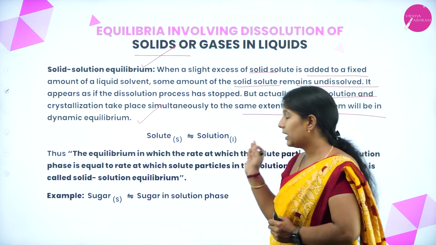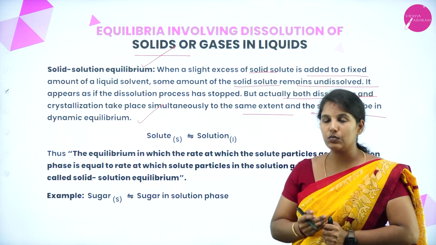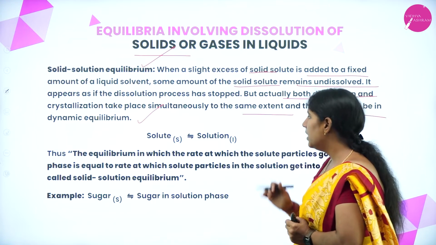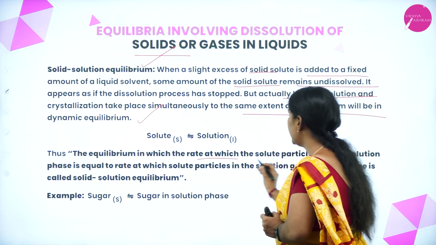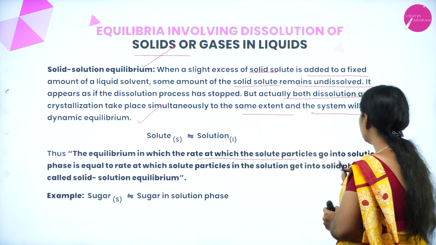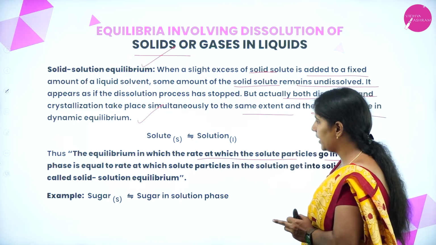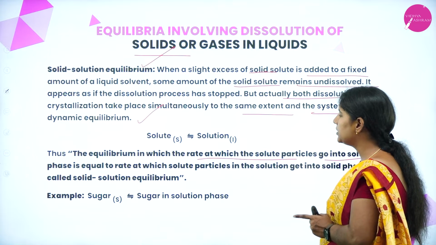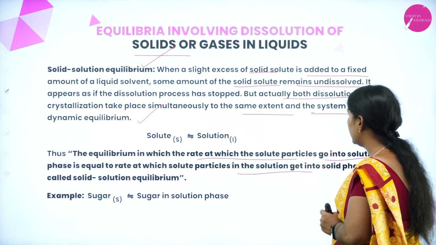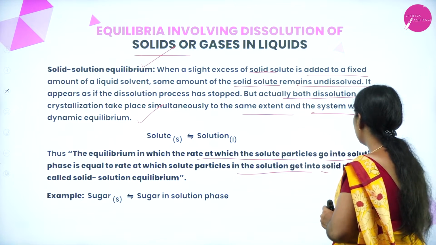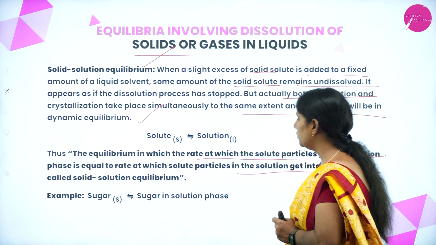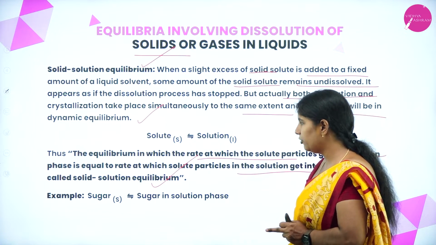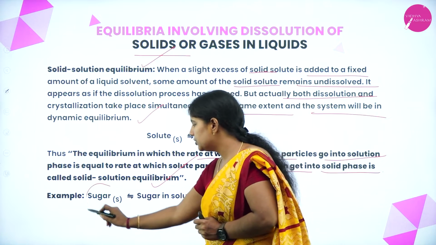And such equilibrium is also known as what? Dynamic equilibrium. The equilibrium in which the rate at which the solute particles go into the solution phase is equal to the rate at which the solute particles return to the solid phase is said to be solid solution equilibrium. The best example is sugar.